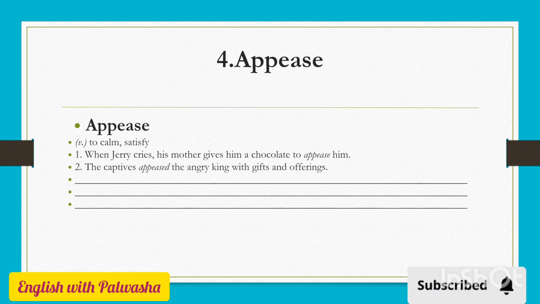This is what parents usually do, give something to the children to appease them, to make them feel calm, or to satisfy them. The next example is, the captives appeased the angry king with gifts and offerings. Now this is the way you're going to use this word in context.